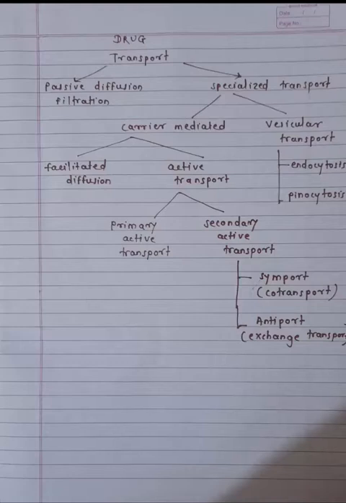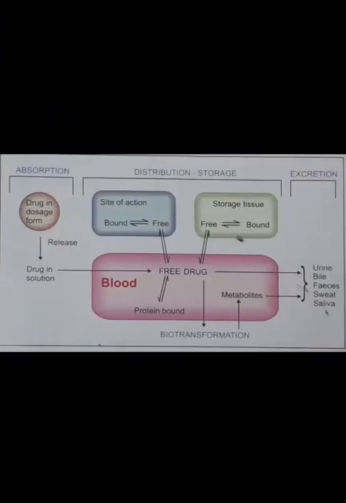Active transport can be primary active transport or secondary active transport. Secondary active transport may be of symport or antiport. Vesicular transport is divided into endocytosis, exocytosis and pinocytosis. So this is the drug transport, and we are going to discuss each and every step in this video.